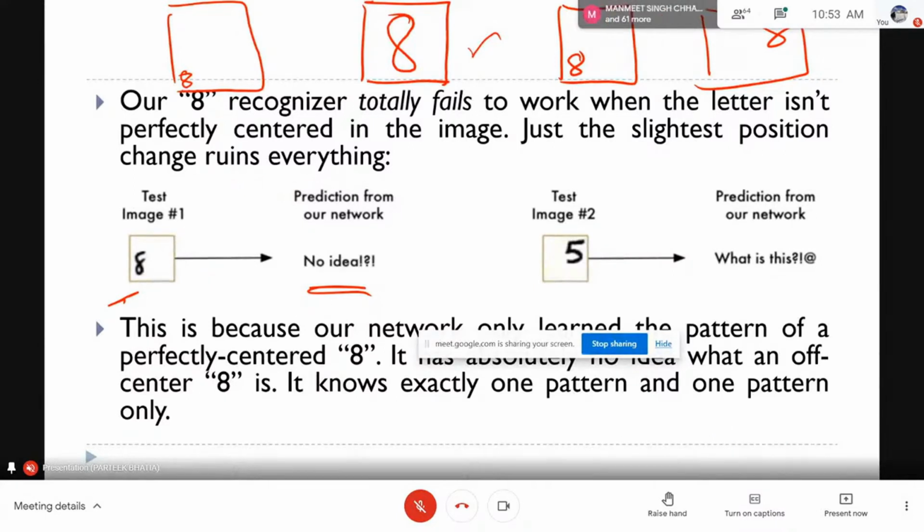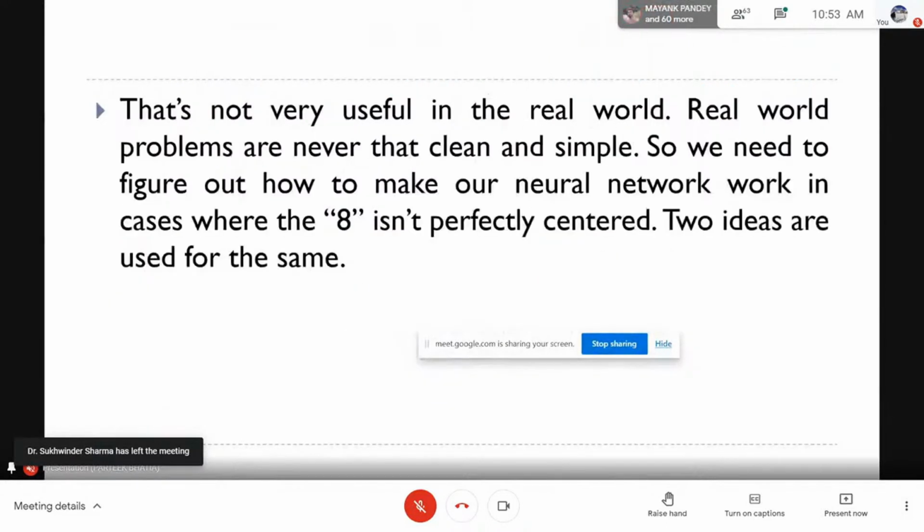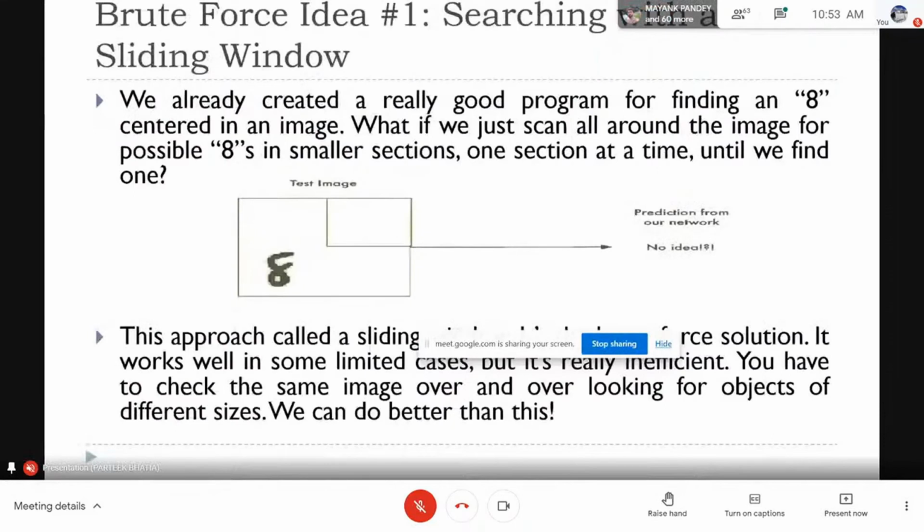We try to solve this problem by using two solutions. So one solution was to use a brute force approach, searching with a sliding window. Here you can see that my 8 is written over this. I am dividing the image into a number of windows and then searching each portion of the image one by one. So when a window gets 8 at the center, the system is able to predict that this is 8.